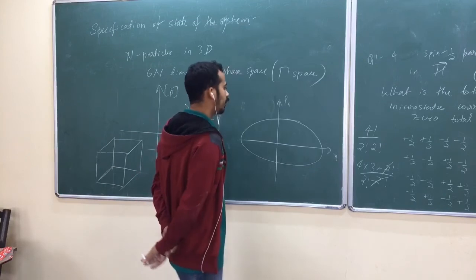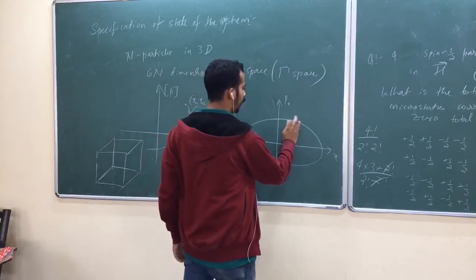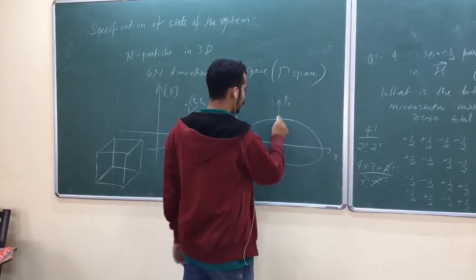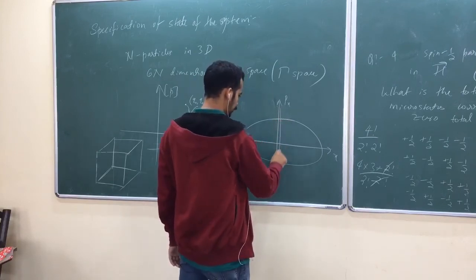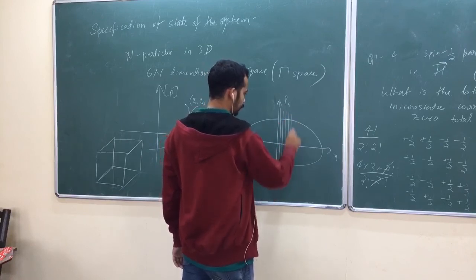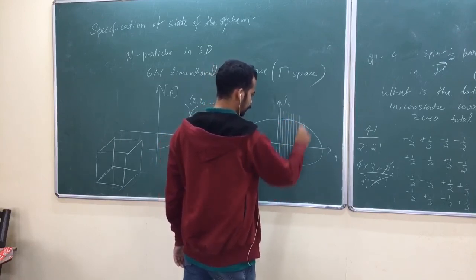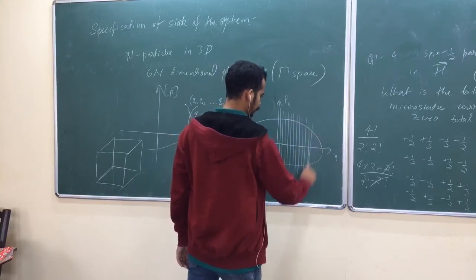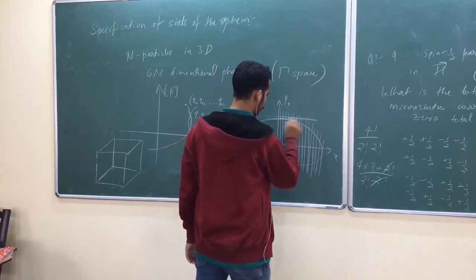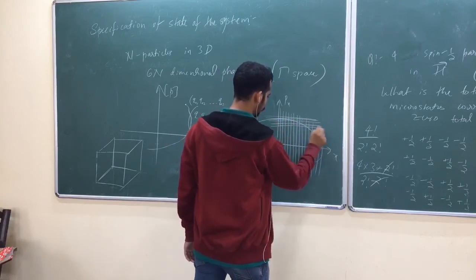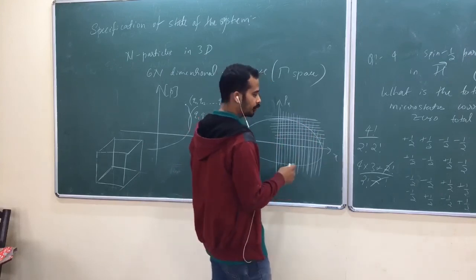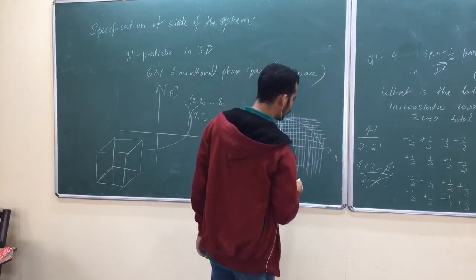Now the option, I think this is the only option we have left. What we do here looks very silly. We are going to divide phase space into small regions. Suppose the region is divided like this.